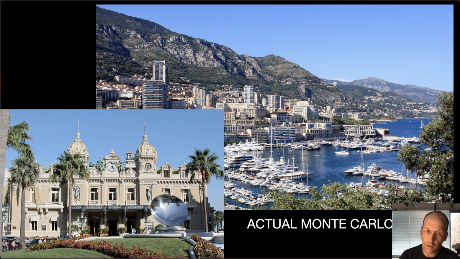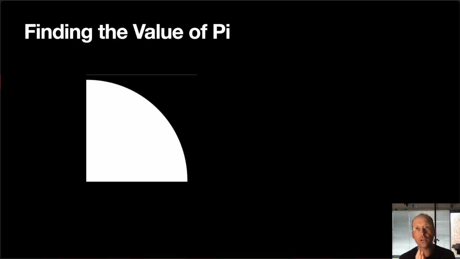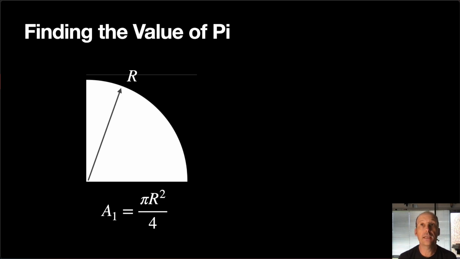I want to start with my favorite Monte Carlo calculation of all time, and that's using Monte Carlo to find the value of pi. So imagine that I have this part of a circle, and you'll see why in just a second. If I have a quarter of a circle like that with the radius r, then it would have an area, and I'm calling it area 1 because there's going to be an area 2, of a fourth of the area of a circle.